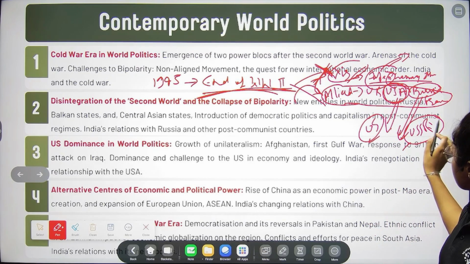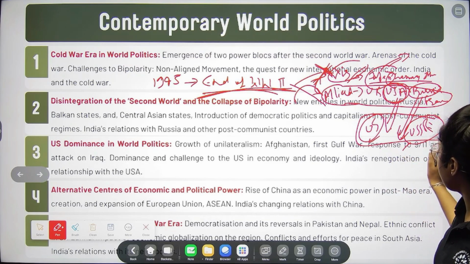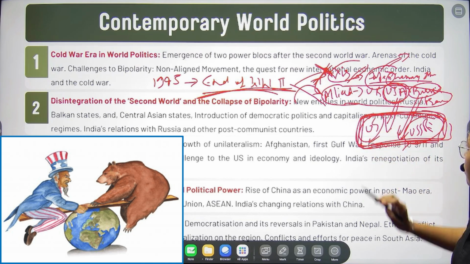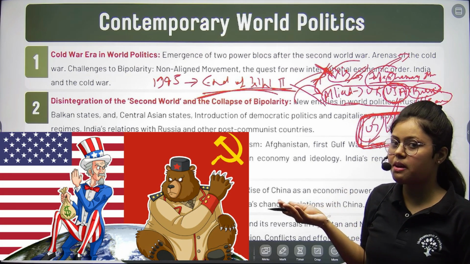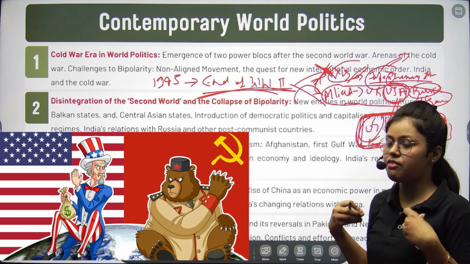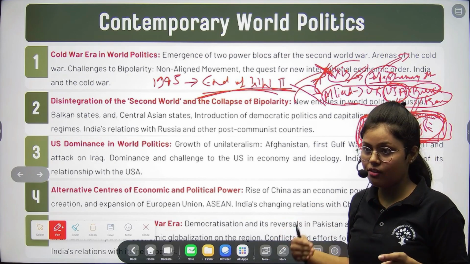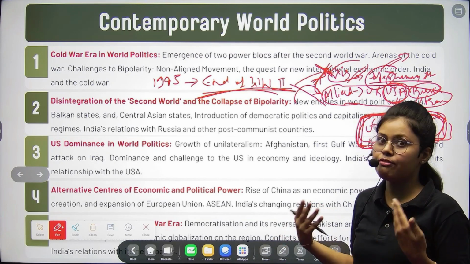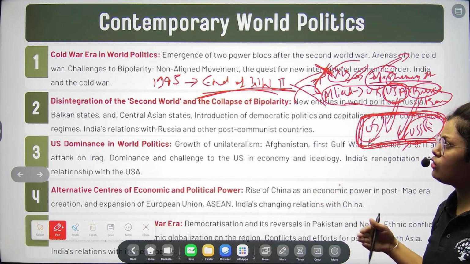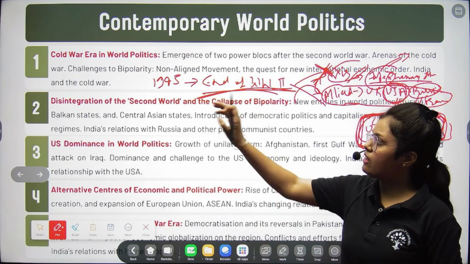So in this chapter, what we are going to discuss? We are going to discuss what happened when the USA and USSR arise in world politics. So Cold War is basically the war, right? But because they are very aware of the consequences of war, the violent conflicts, that's why they cannot afford the violent conflict, right? That's why they are not having this direct war, and they are relying on Cold War.